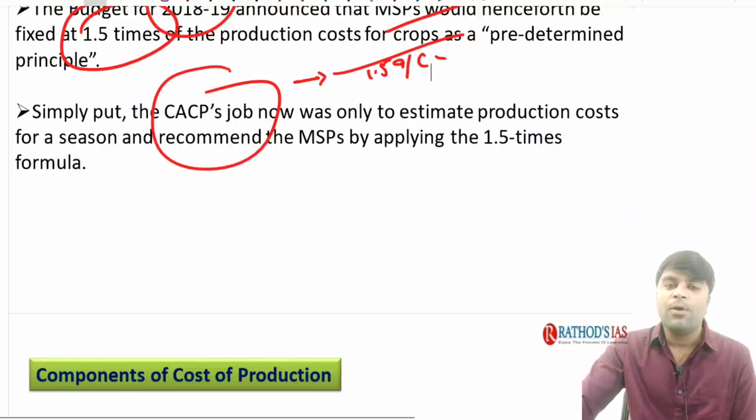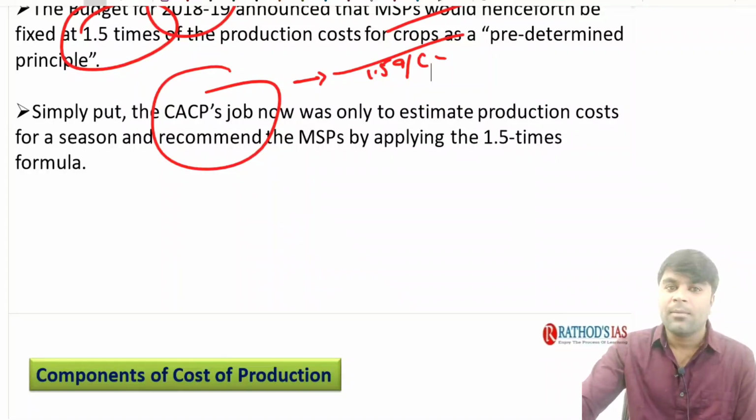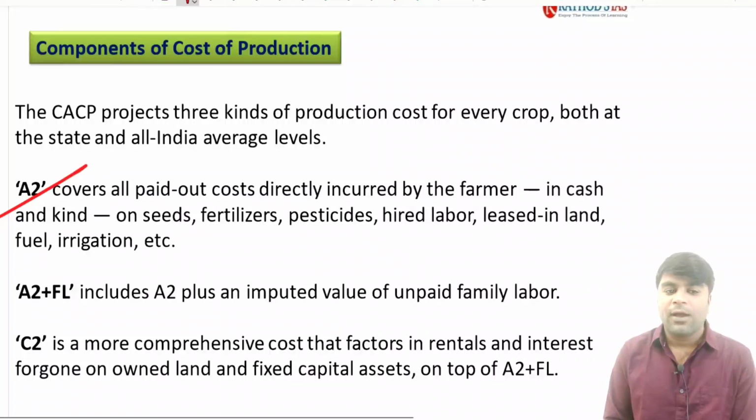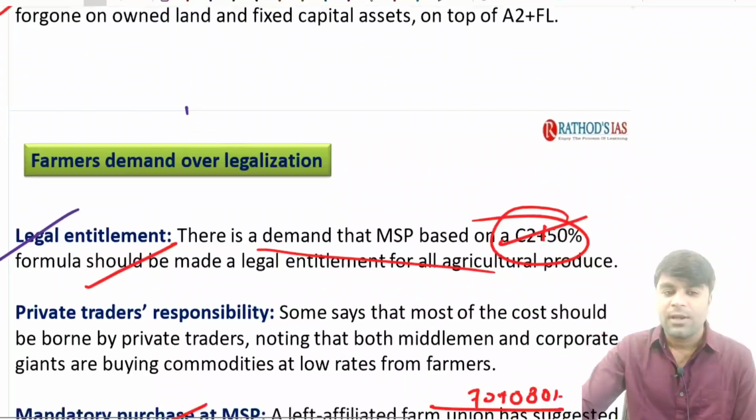However, the government of India is announcing the MSP on the A2 plus FL component, but Swaminathan recommended that it should be on the C2 component of the cost of production. You have to remember it, right? As I said, here we have the three important components, right?